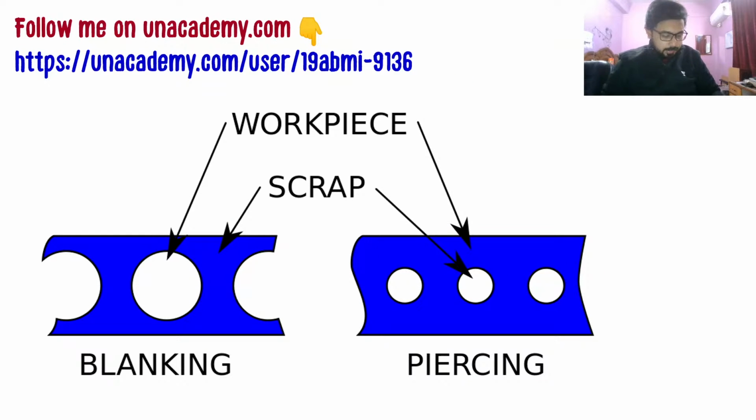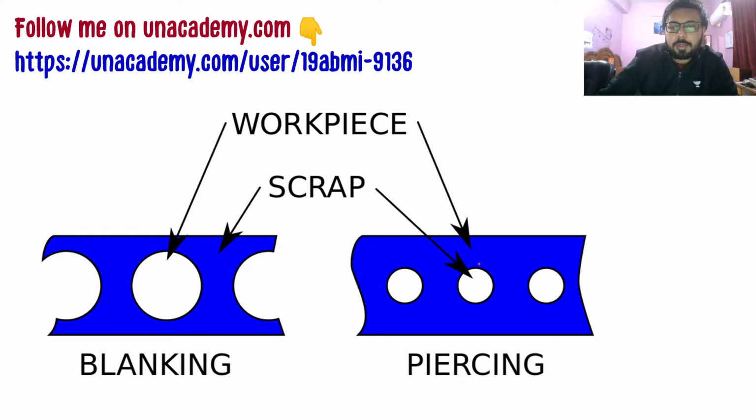As you can see in this figure, in blanking the product is this blank or disc, which is the object removed from here, and the scrap is the rest of the workpiece which is left.